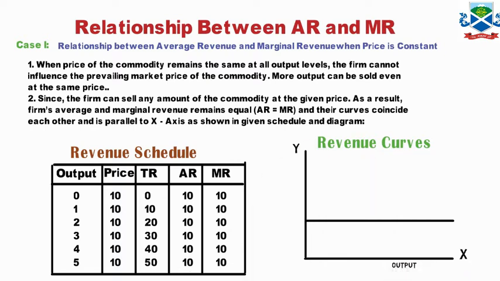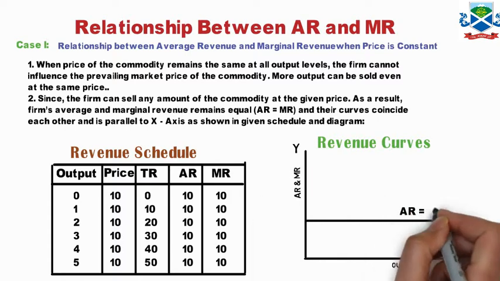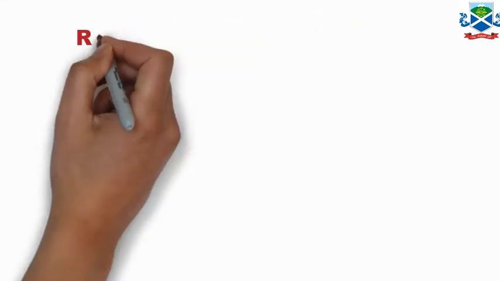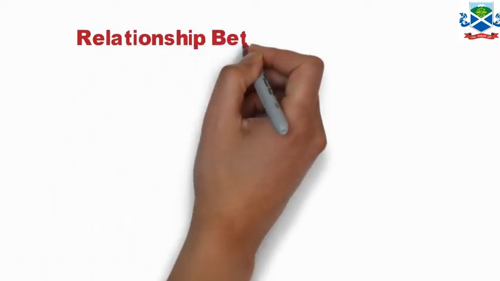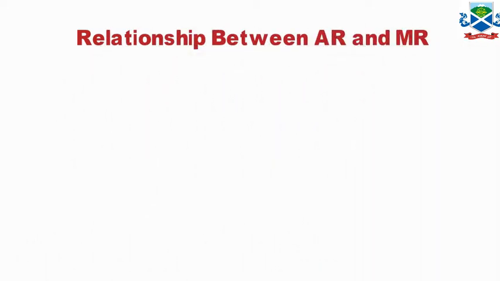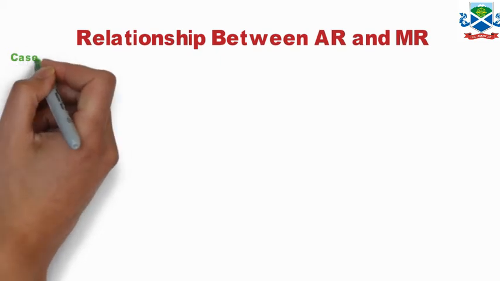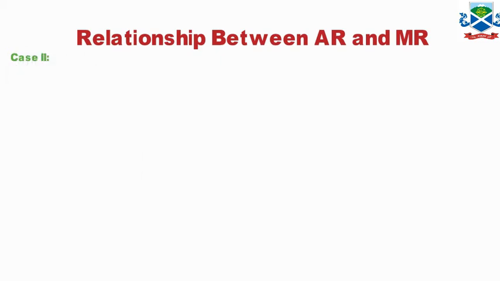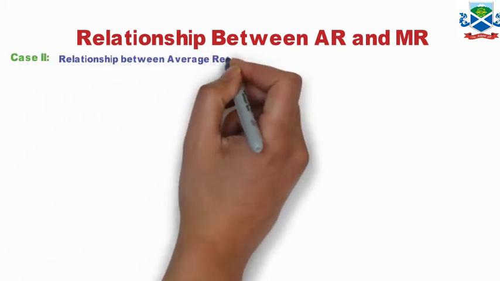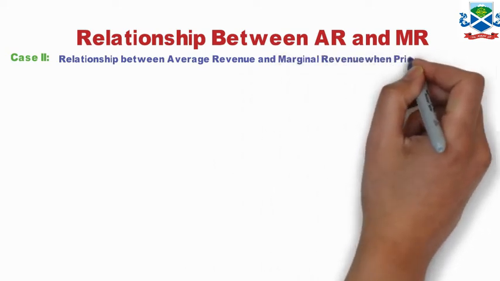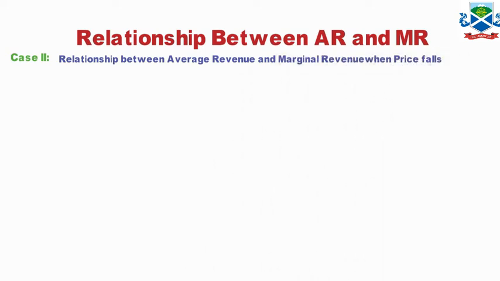And if you take it out, the total revenue constantly increases. It starts from the origin and moves upwards to the right. Now the next part is the average relationship between AR and MR. Case 2: more output can be sold only by lowering the price, that is, when price falls.